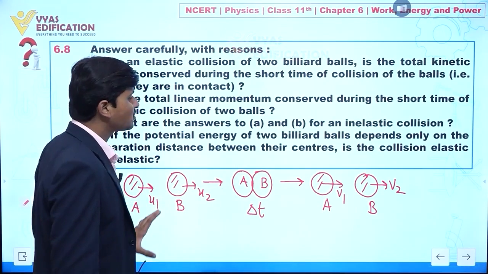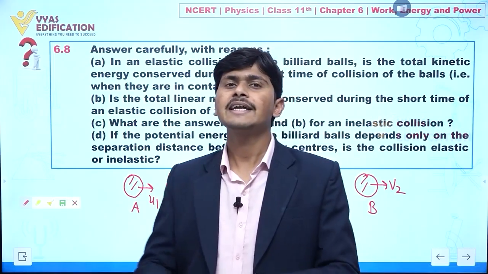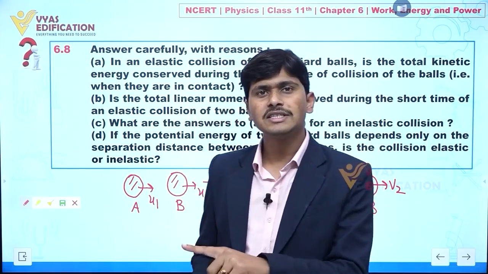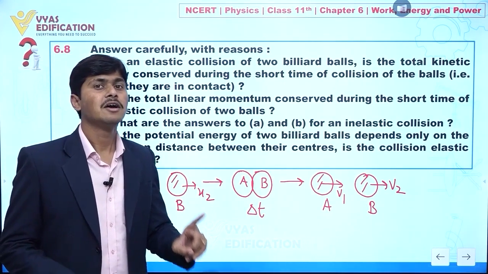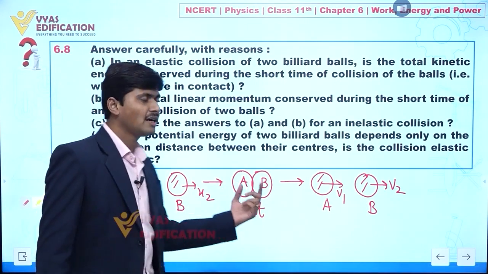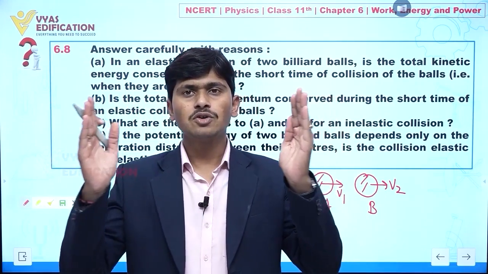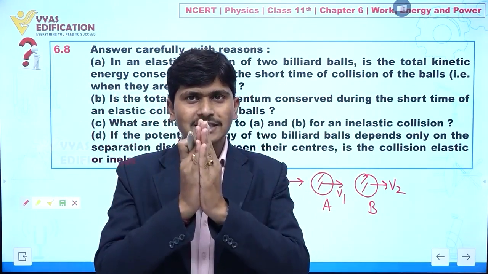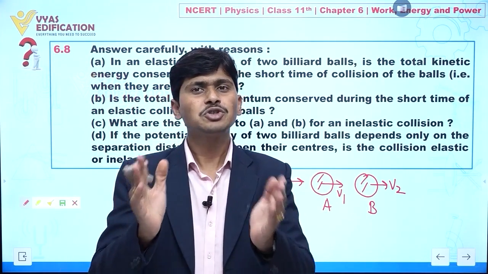Clear? So my dear students, always keep in mind that the kinetic energy of a system before collision and after collision remains the same, that is absolutely correct. But what about during collision? Clear? Always keep in mind that whenever two bodies come close to each other and collide, at that time there is some deformation in their shape taking place.